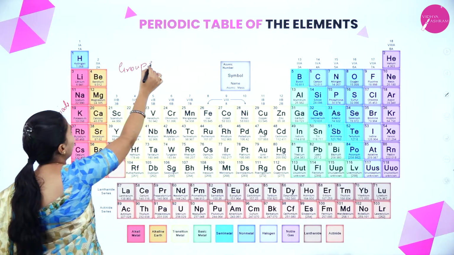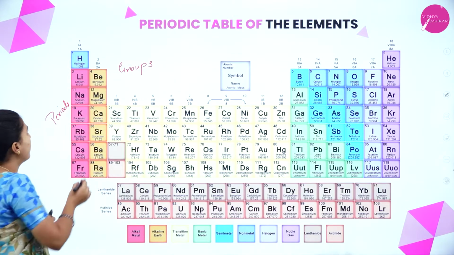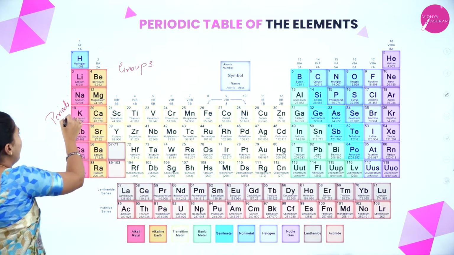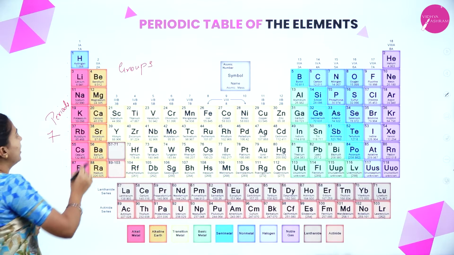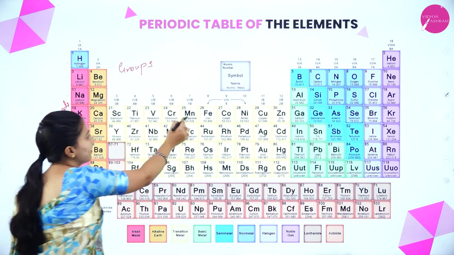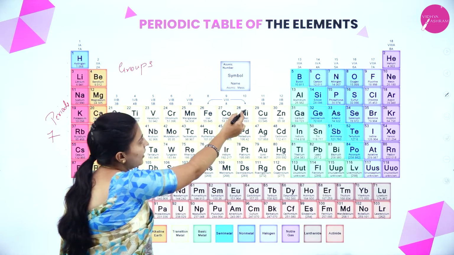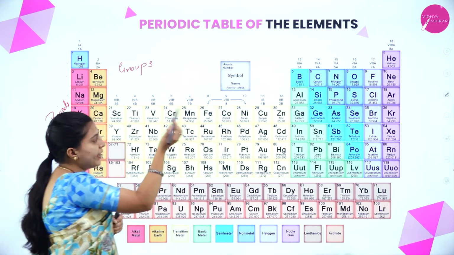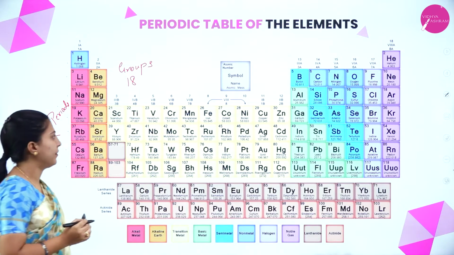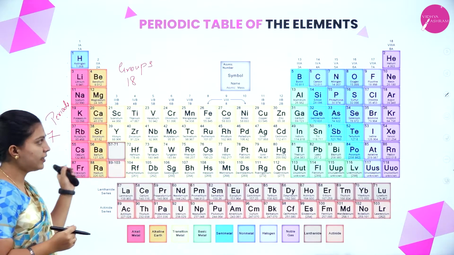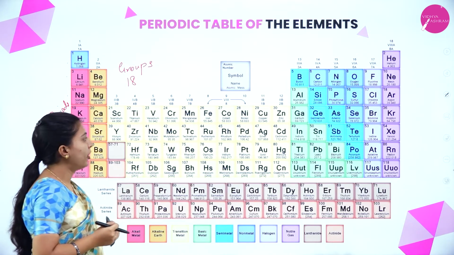How many periods are there? 1, 2, 3, 4, 5, 6, 7. Overall 7 periods. And groups: 1, 2, 3, up to 18. 18 groups are present. This is the basic thing of the periodic table.